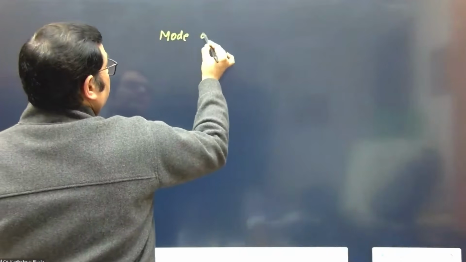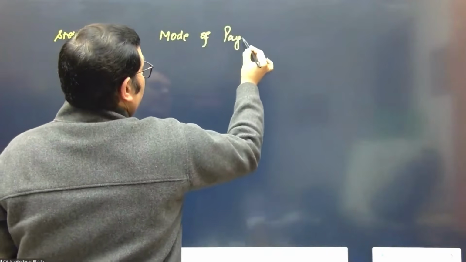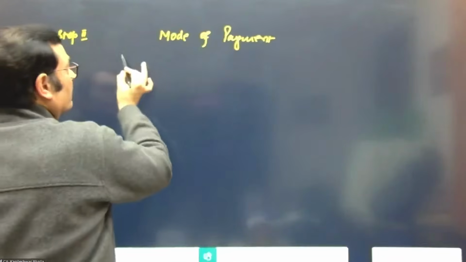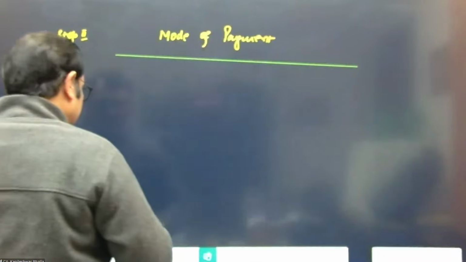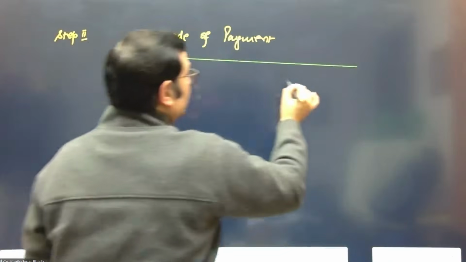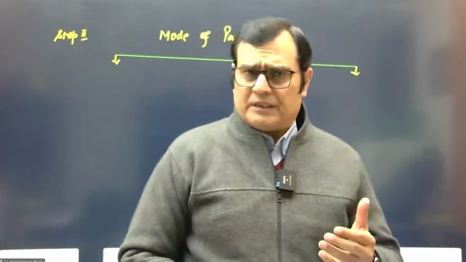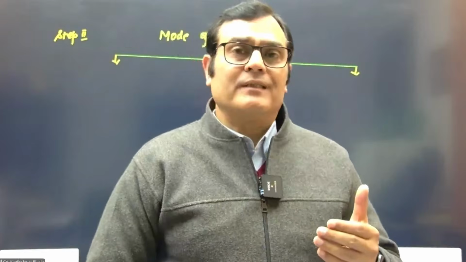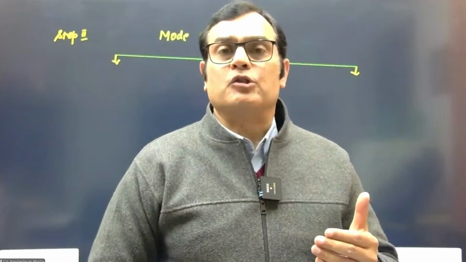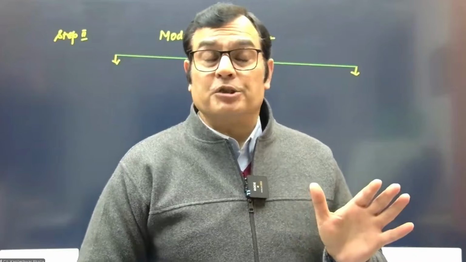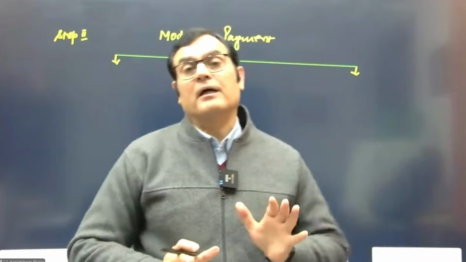So we need to focus on what the mode of payment is. As far as the mode of payment is concerned, there are basically exhaustive modes of payment, at least from the examination point of view. Of course, I'm not talking of those cases where there is exchange of financial instruments under conditions which are potentially favorable or potentially unfavorable. We're not covering that part.